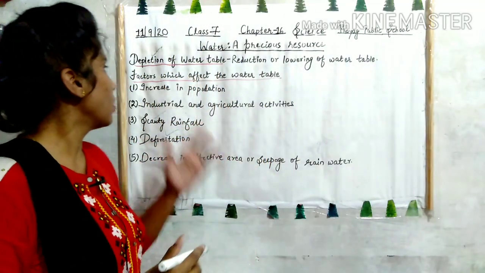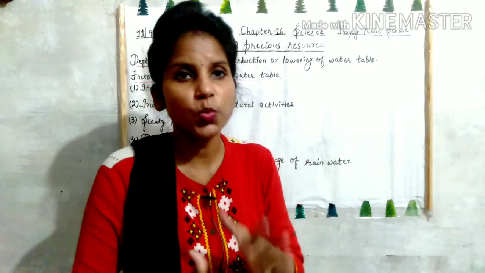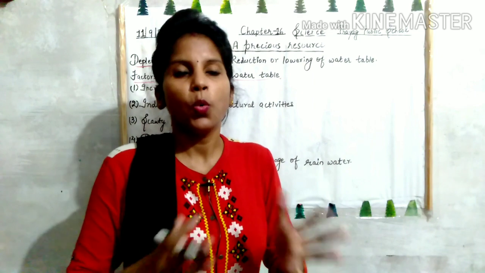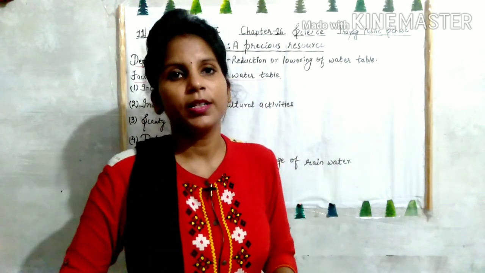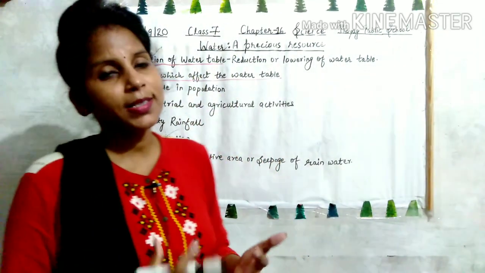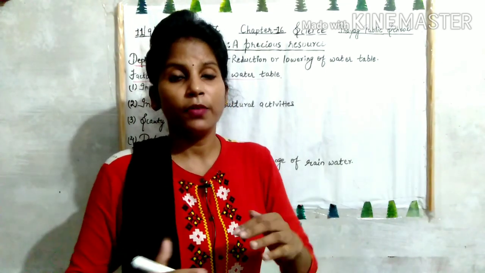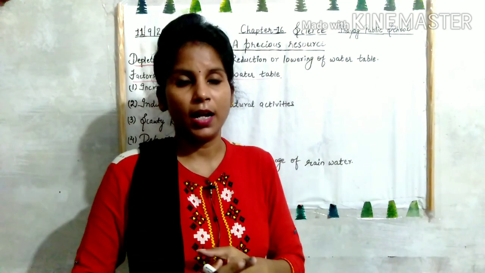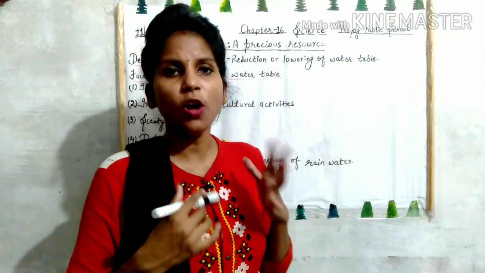Now, factors which affect the water table. What do you mean by water table? Water table is the level at which water is found under the ground. Now we will study the factors which affect the water table. If the water table is high, there is a lot of water in that area, and if the water table is low, there is scarcity or shortage of water.